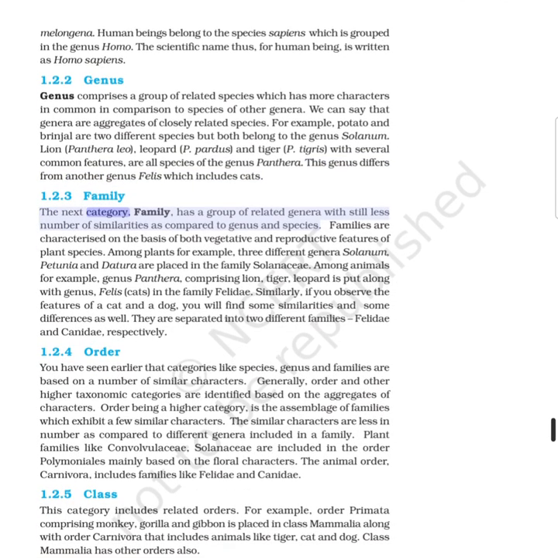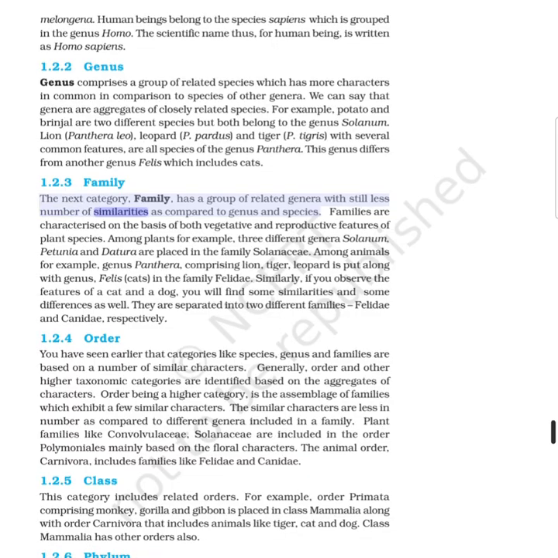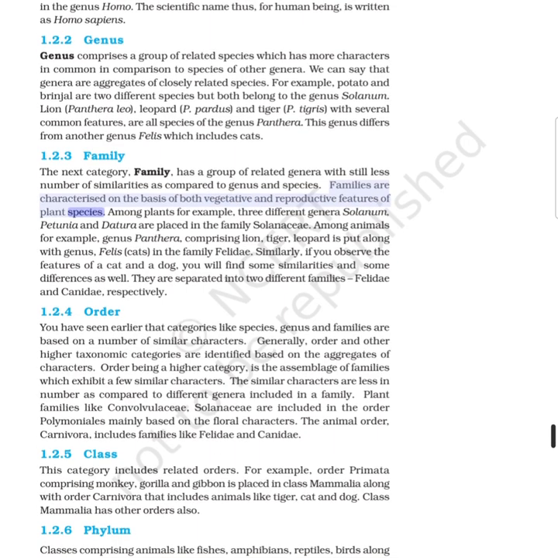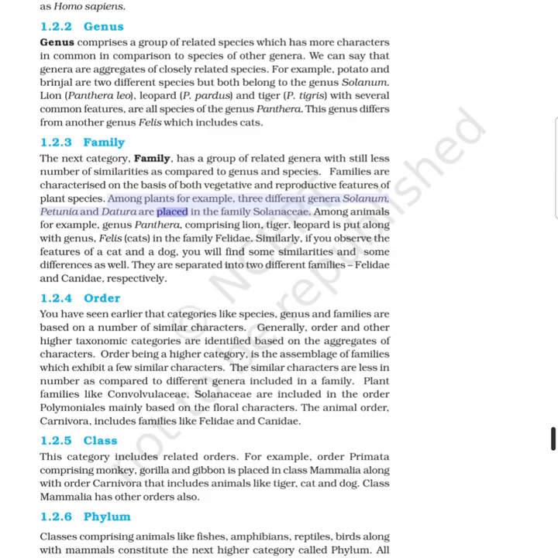1.2.3 Family. The next category, family, has a group of related genera with still fewer similarities as compared to genus and species. Families are characterized on the basis of both vegetative and reproductive features of plant species. Among plants, for example, three different genera Solanum, Petunia and Datura are placed in the family Solanaceae.